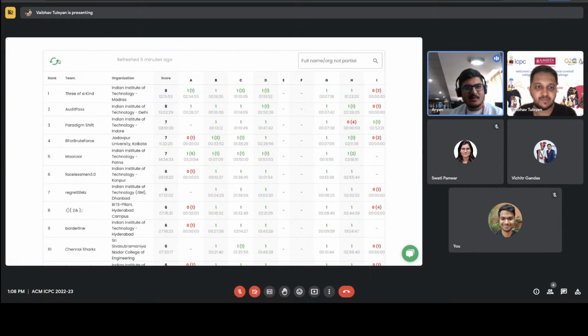Codeforces can now manage 30,000 people, but when they just came in, it was different. We load tested with 30,000 users before hosting the first online qualifier on the platform. That was after COVID; we had more than 3,000 teams, around 15,000 people.